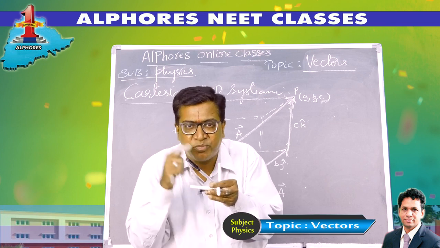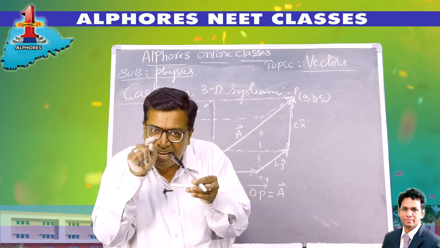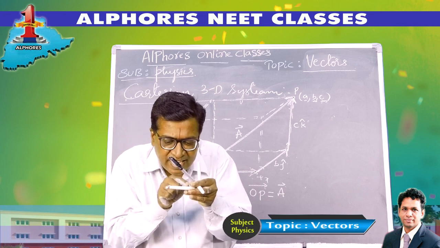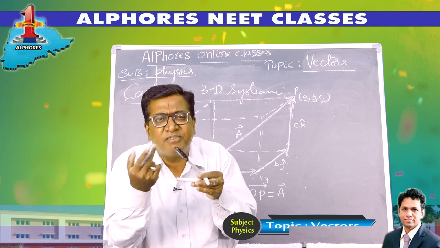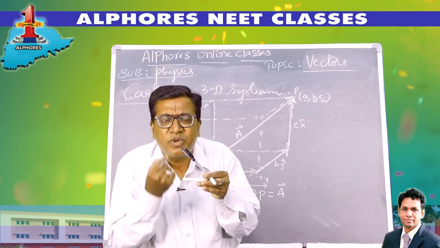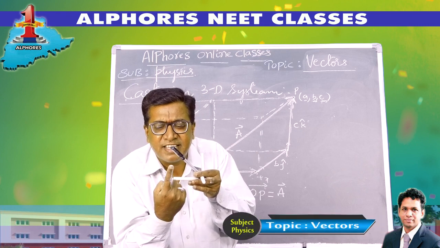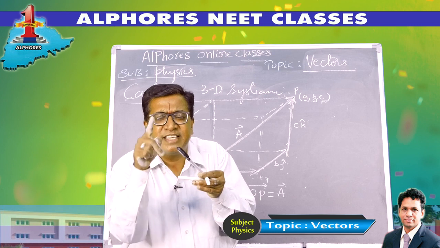So to reach this point, I travel a along the x-axis. Along the x-axis the unit vector is i cap, so it is a i cap. Then b units along the y-axis, where the unit vector is j cap, so b j cap, and c units parallel to the z-axis, that is c k cap.